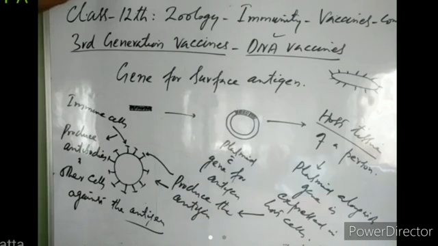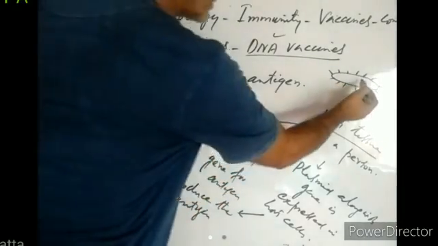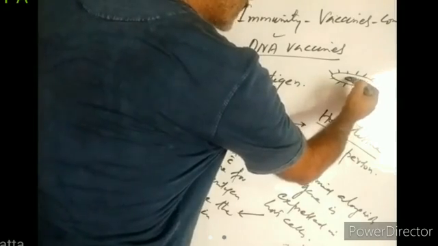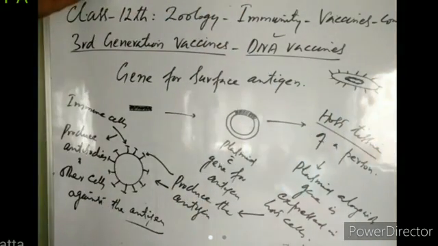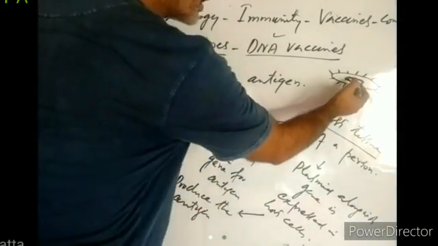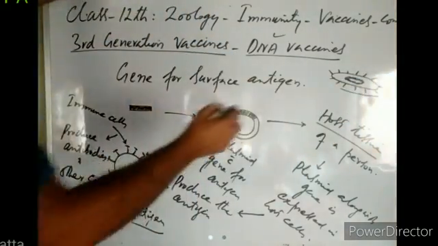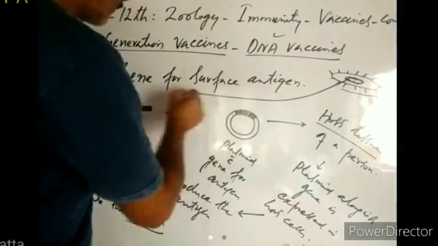Now they are not introducing the whole bacteria. They know that these surface antigens are coded by some genes, which are contained in the bacterial genome. So scientists isolate the particular gene which is responsible for formation of these surface antigens. They take out this gene from the bacterium.